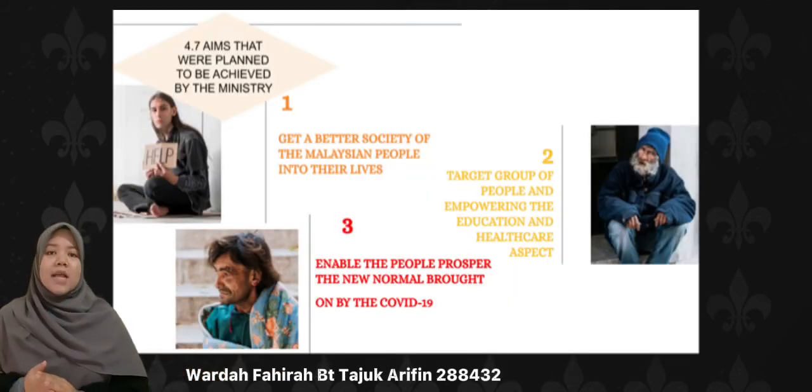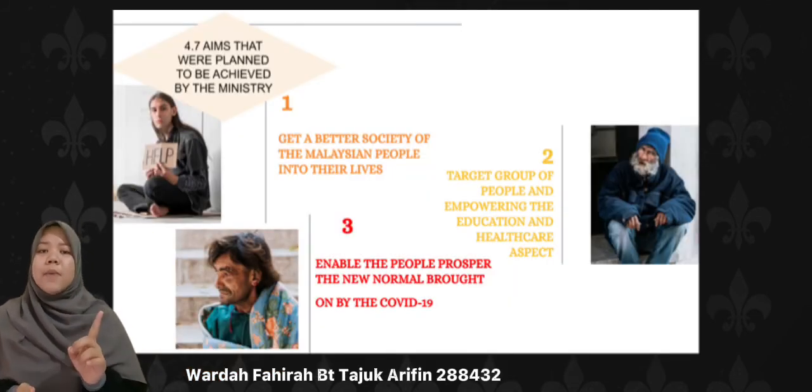Next, aims that were planned to be achieved by the ministry. First, get a better society of the Malaysian people into their life. Second, enable the people to prosper in the new normal brought on by the Covid-19. It was taken from the aspiration of the Keluarga Malaysia concept and followed the 12th Malaysian Plan. Thirdly, target group of people and empowering the education and healthcare aspect. Since the pandemic, many schools were closed to minimize the cases, so the allocation can help parents in arranging the school supplies for the children.